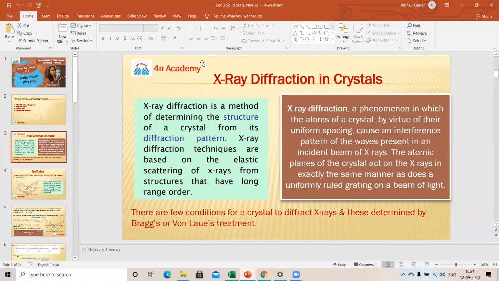Bragg's law is possible if we use an electron beam also. For neutrons, I think it's not accurate, but for an electron beam it's quite possible.